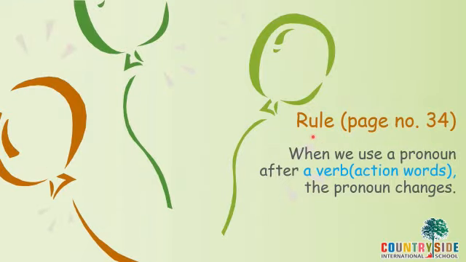Now we are going to learn a few rules which are given on page number 34 in your grammar book. When we use a pronoun after a verb, and what do you mean by a verb? Verb means action words, like any action you are doing: jump, run, shout, sing. Now whenever you use a pronoun after the action verb, the pronoun changes. Let's see the rule here.